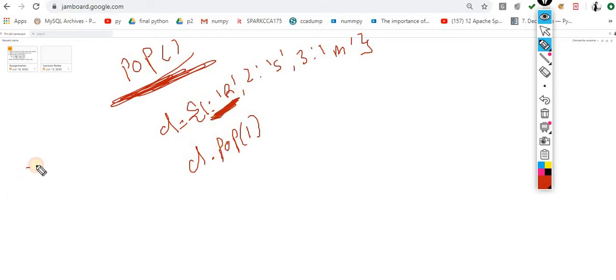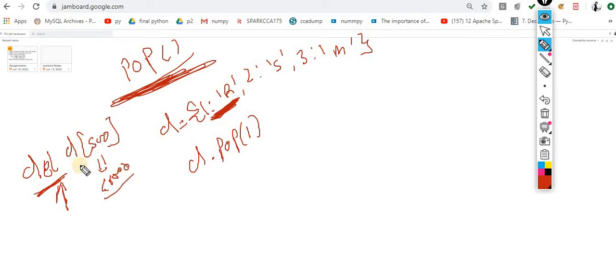In the previous case we learned the del method. What exactly does the del method do? If the key-value pair is present, it will delete that key-value pair, but if it is not present, let's suppose I do del of 500, you will get an error message in this case. In the case of pop, if the specific key is not available, we will get a key error. Same thing, we will get the key error here as well, and in the case of del, again you will get this key error.